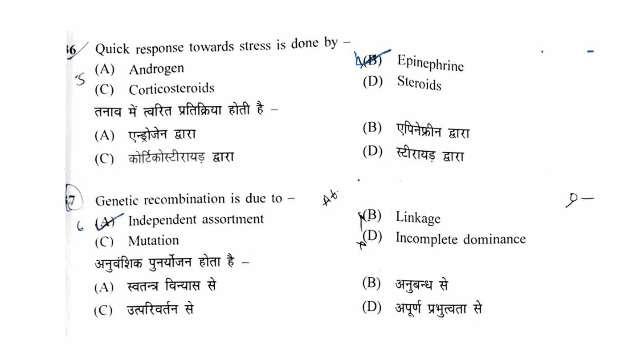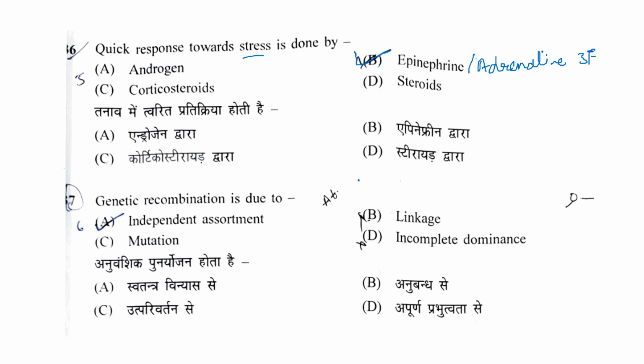Next question: quick response towards stress is done by androgen, corticosteroid, steroid or epinephrine. The correct answer is epinephrine, also known as the adrenaline hormone, or 3F hormone: fight, flight or fright. If it works under different kinds of stress, anxiety, or injury, in all those cases epinephrine works. So this is the stress hormone and it is secreted by the adrenal gland.